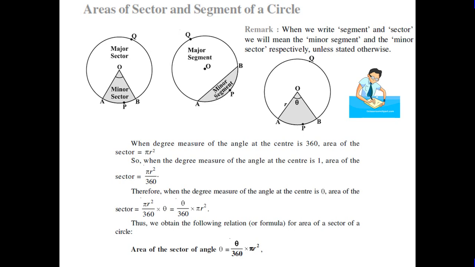unless stated otherwise. When the degree measure of the angle at the center is 360, the area of the sector is equal to pi r square. When the degree measure of the angle at the center is 1, the area of the sector is pi r square upon 360. Therefore, when the degree measure of the angle at the center is theta, the area of the sector is equal to pi r square theta upon 360. Thus, we obtained the following formula for the area of the sector of angle theta, that is pi r square theta upon 360.